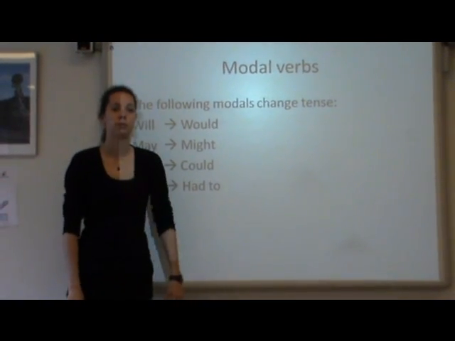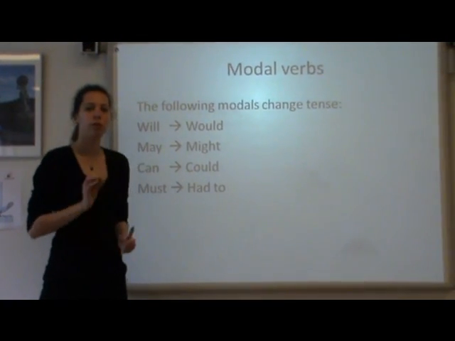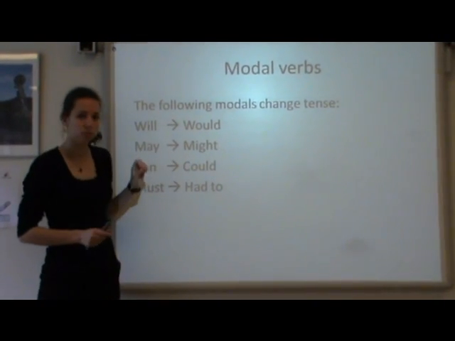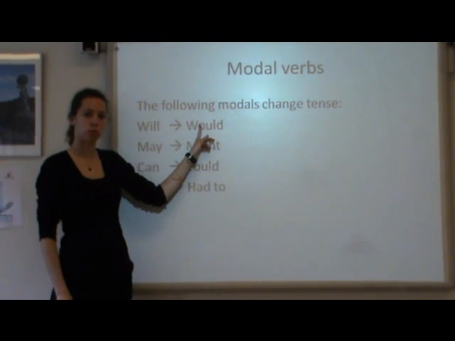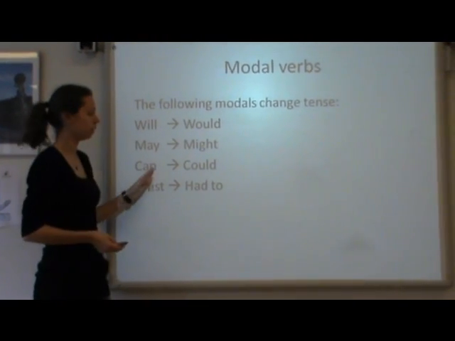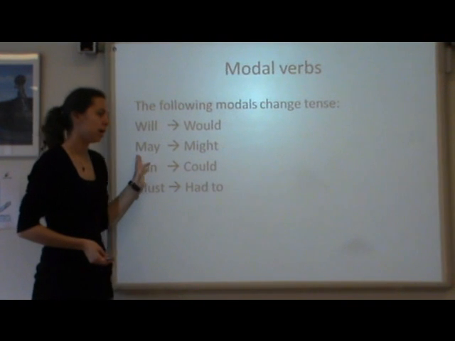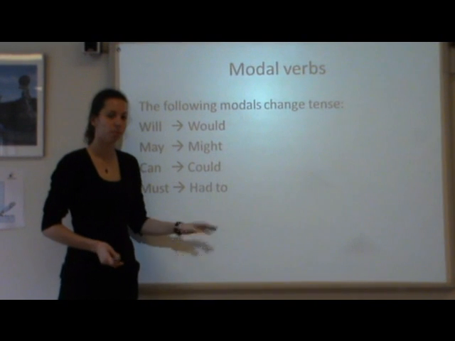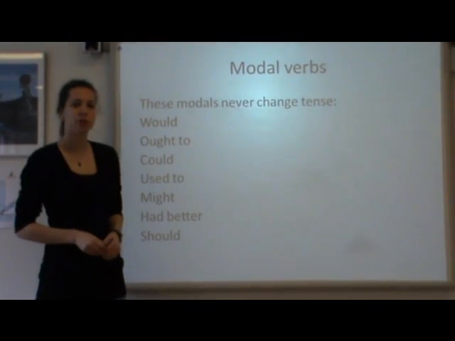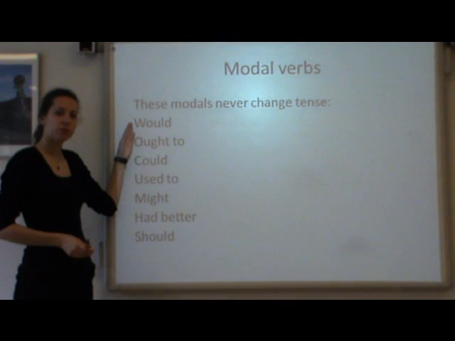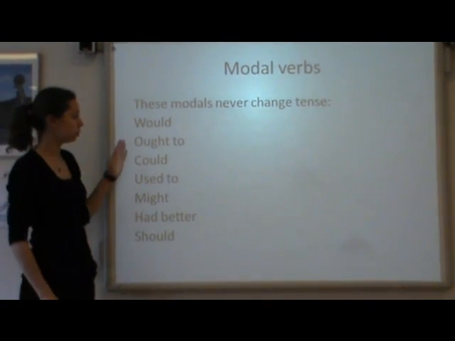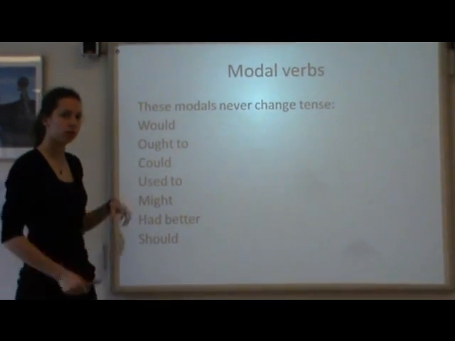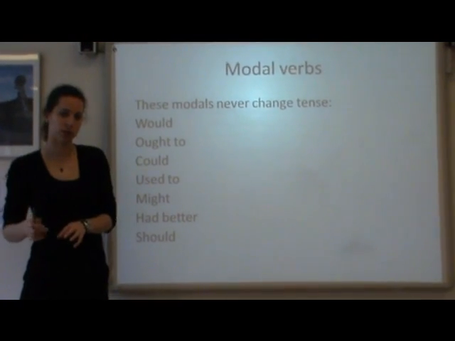Of course, the modal verbs have to behave differently again. There are four modal verbs that change their tense or even change words. For example, will turns into would, just goes back in time. Same for can and could. But may turns into might, and must into had to. Other modals do not change tense. Examples of the modals that do not change tense are would, ought to, could, used to, might, had better, and should. So these are the same in direct speech as in indirect speech.